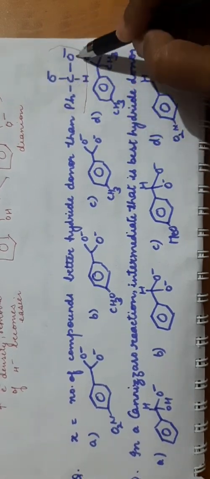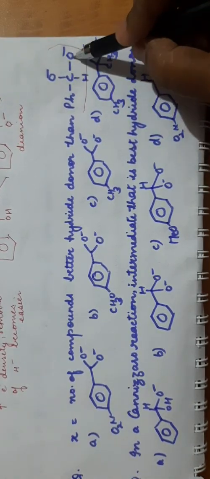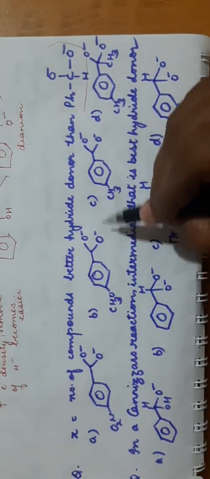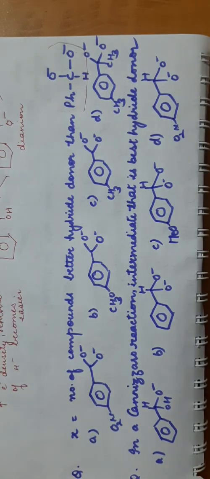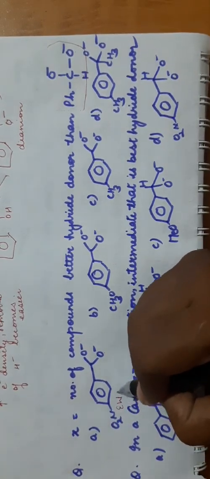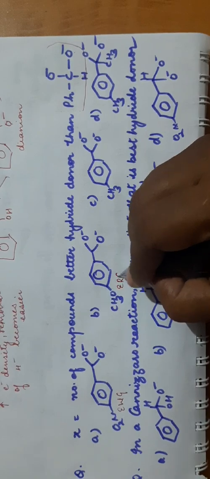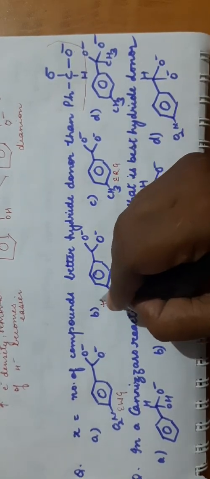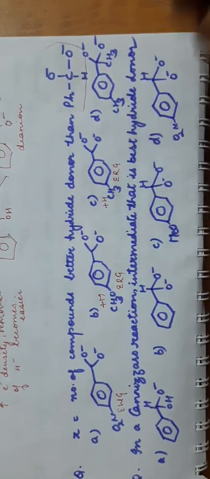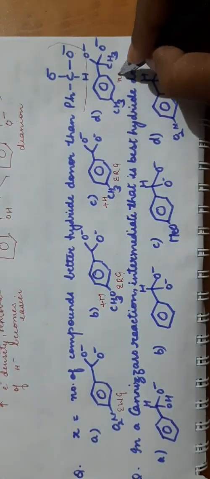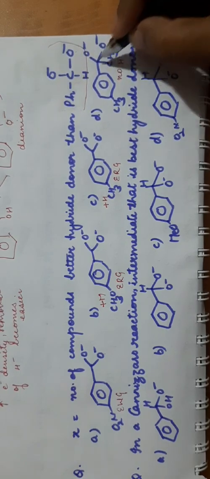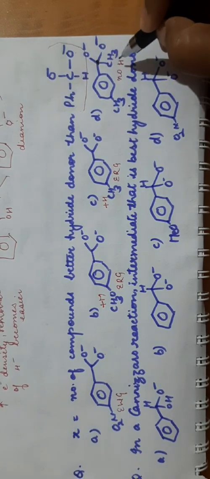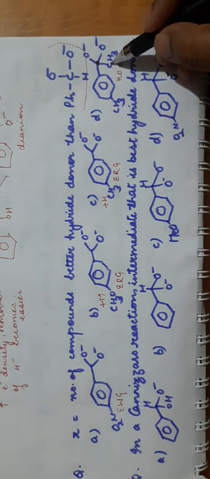This is a dianion, there is one benzene ring, one hydrogen and negative charge on two oxygens. Now see here, this is a dianion, this is a dianion, all are dianions. Now this is an electron withdrawing group, this is an electron releasing group, this is also an electron releasing group, but there is a plus M here, there is plus H here, and there is no hydrogen present on this carbon, so it cannot act as a hydride donor. Hydrogen must be present to donate hydride, but here there is no hydrogen.